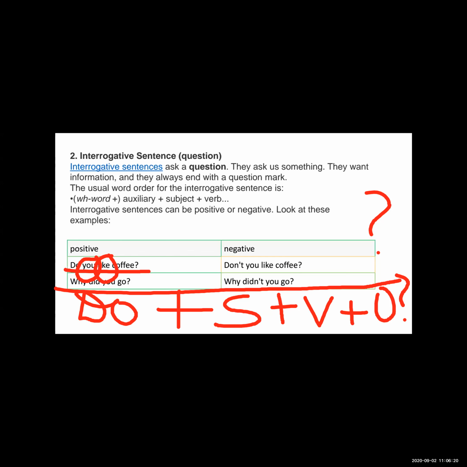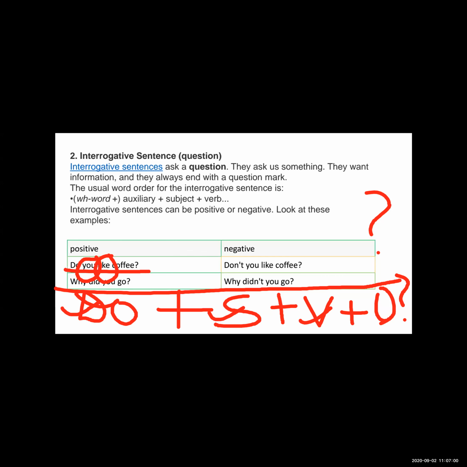So if the question starts with the auxiliary, like do you like chocolate, do you like coffee, do you have any brother, this kind of question always starts with the auxiliary. And we get the answer only in two words, that is yes or no. Yes, I like chocolate. Yes, I like milk. No, I don't like milk. So the word order should be first the auxiliary, then subject, verb, and object.